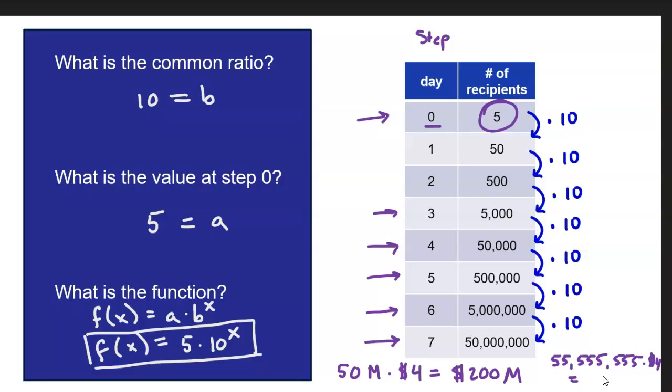And that equals somewhere around $222 million. I didn't do that in my head. I just put it in my calculator earlier. So it would cost the company $222 million. I don't think they have that kind of money. I don't think they planned this very well. Maybe the chainmail was not the marketing strategy to go for.